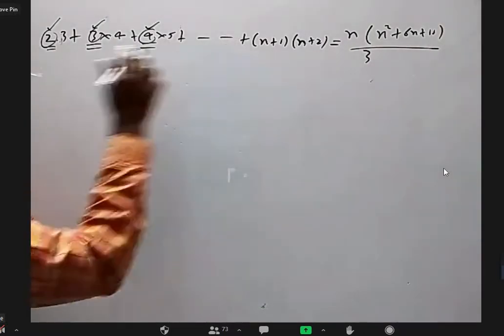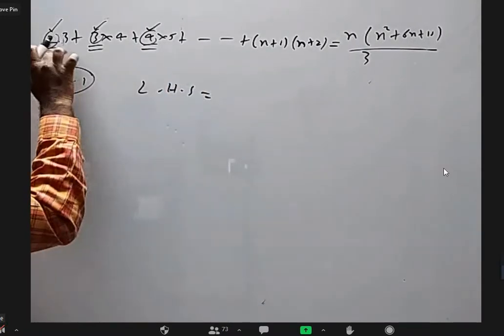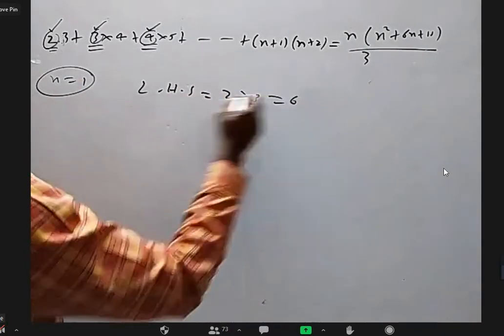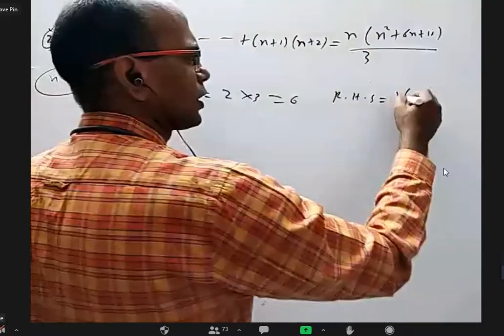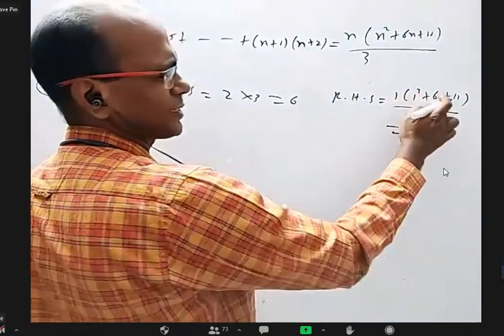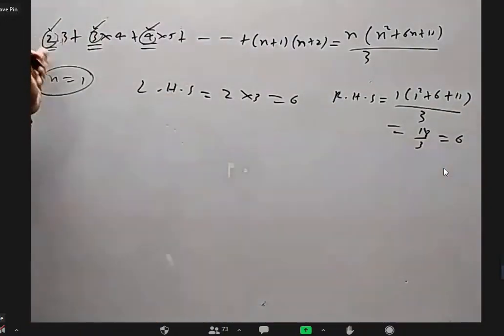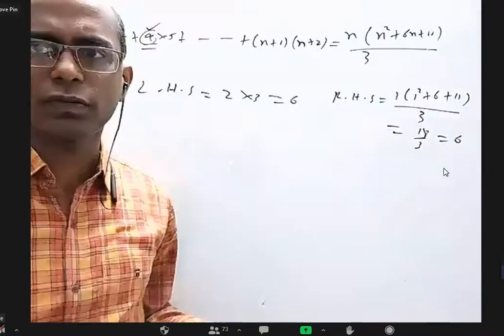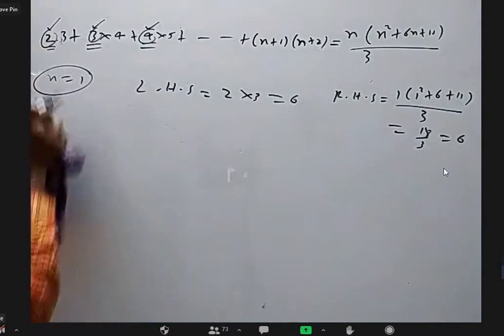Now for n equal to 1, the LHS is the very first term, 2 into 3, which is 6. And the RHS is 1 into 1 square plus 6 plus 11 by 3. 1 plus 6 is 7, plus 11 is 18, by 3 is 6. So for n equal to 1, LHS is 6, RHS is 6, so they're equal. That's fine. And then we'll assume that it is true for n equal to k.